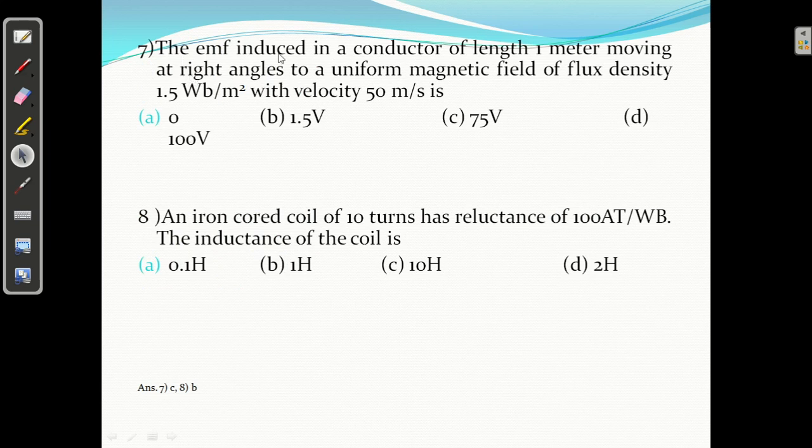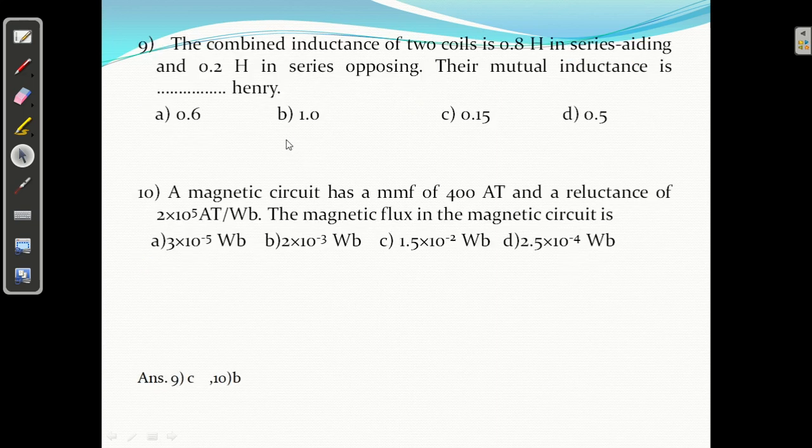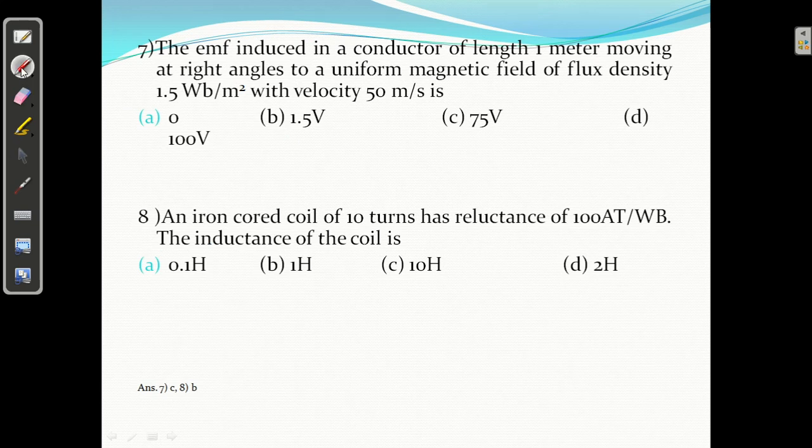The EMF induced in a conductor of length 1 meter moving at right angle to a uniform magnetic field of flux density 1.5 Weber per meter square. The velocity is 50 meter per second. EMF induced, we know E equal to BLV sine theta, and sine theta I am assuming 1 because it is perpendicular.